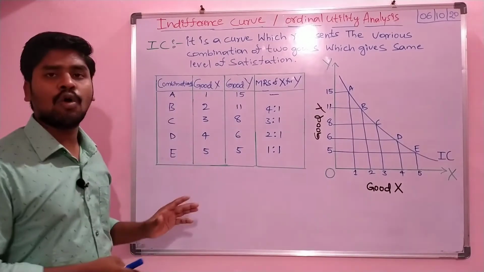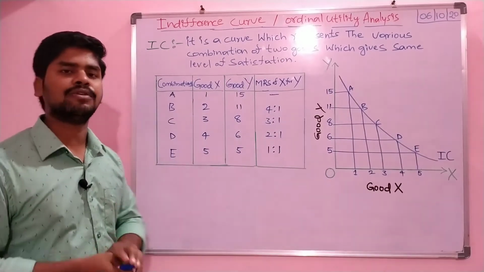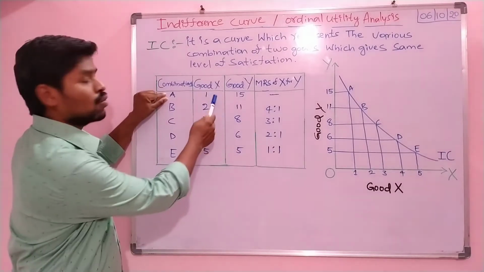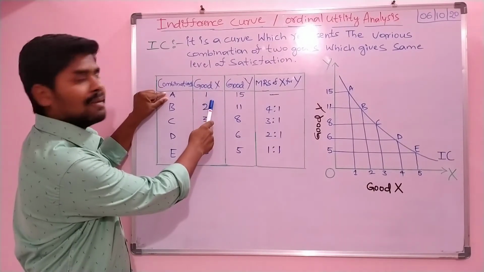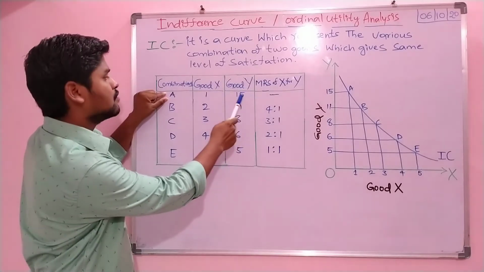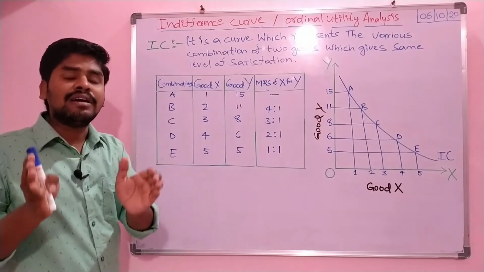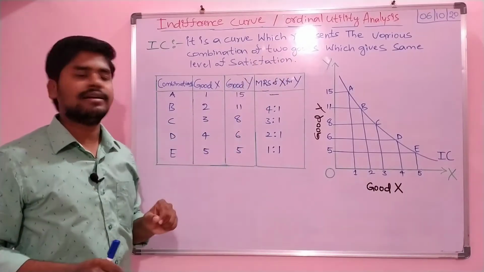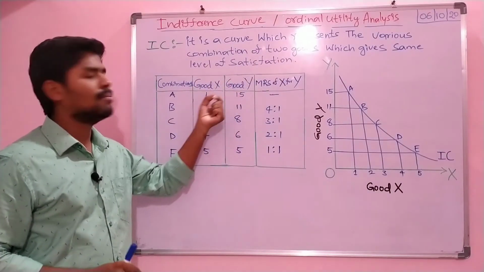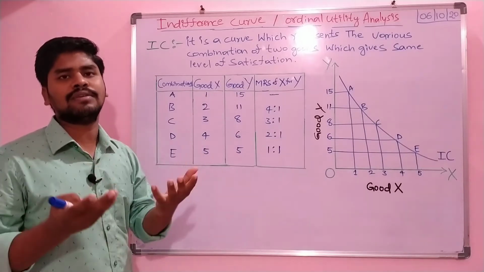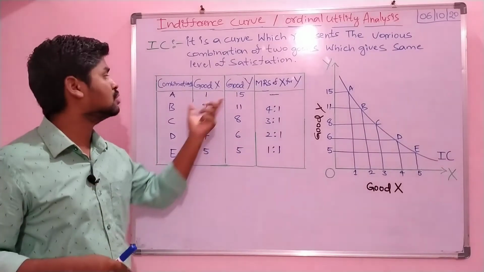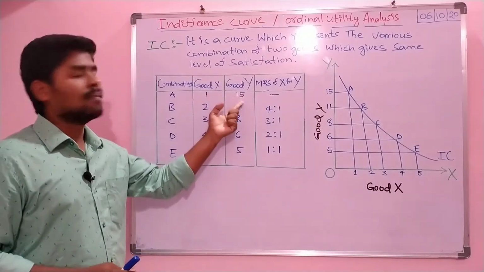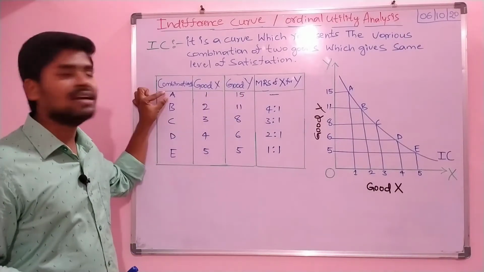Let's look at combination A. What do we mean by combination? If you take A, there is a quantity of X, one commodity, and a quantity of Y, 15 commodities. So the consumer gets together two commodities, X and Y. These two goods together are called one combination.